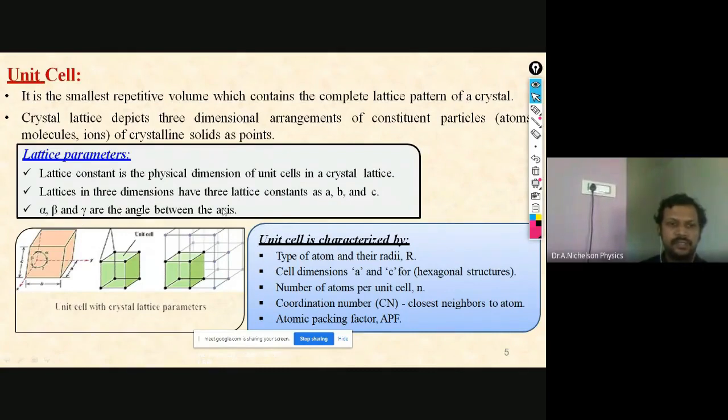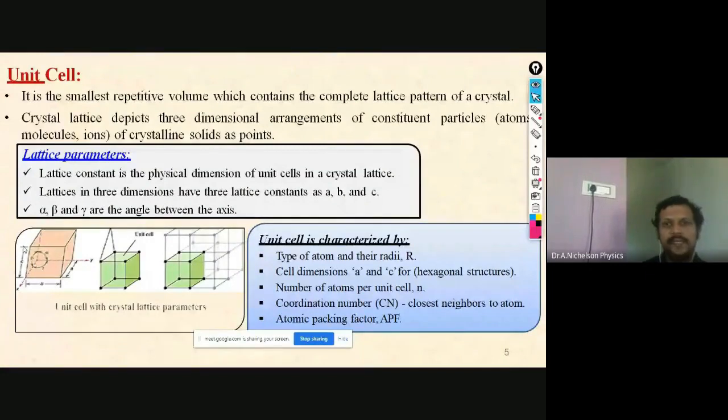Here you can see this is the x-axis, this is the y-axis, and this one is the z-axis. Along x the intercept is mentioned as A, along y it is mentioned as B, and along the z direction it is mentioned as C.